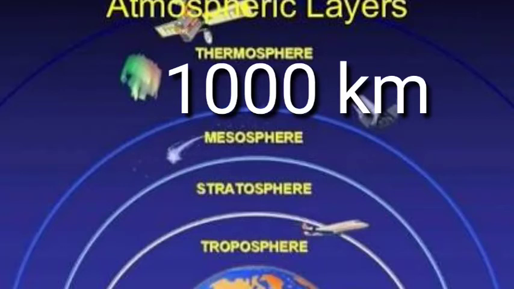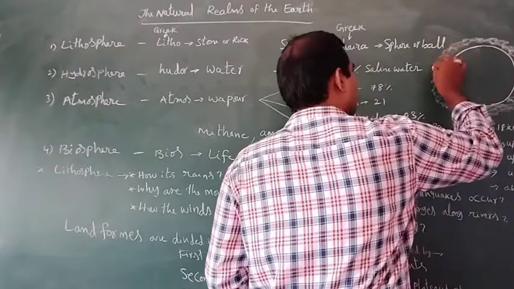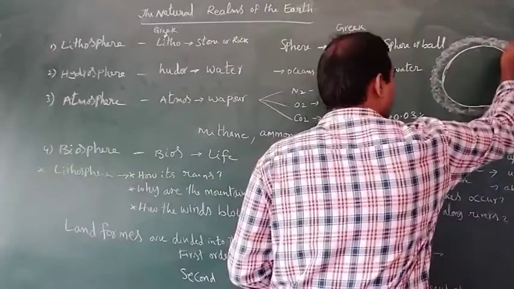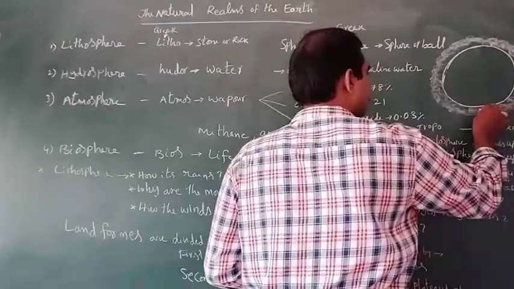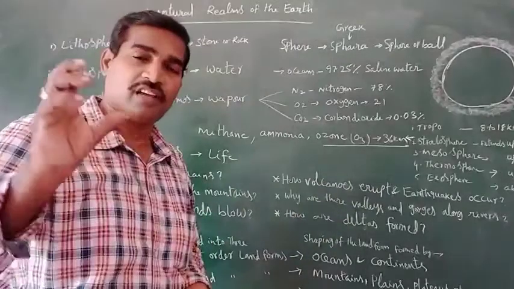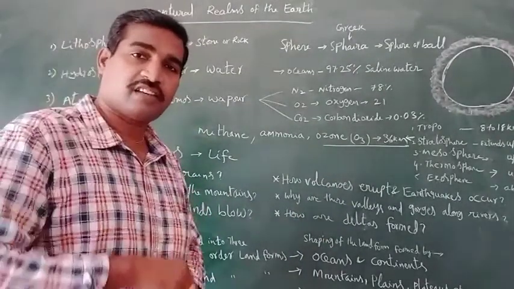This is the earth, which is surrounded by a thick layer. This layer is mixed with several gases. What are the gases there?